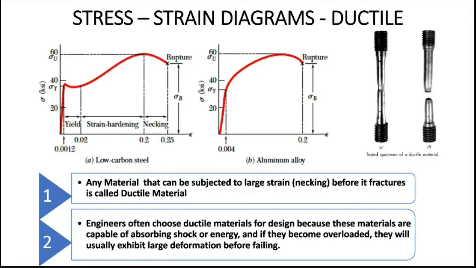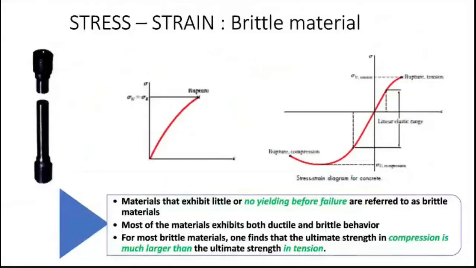So next slide, I will show you how a brittle material will be. You can see here, when it breaks, it is flat. It doesn't have any neck formation. It is flat. So this material will be a brittle material. If I refer to my stress strain curve, you can see the curve will be like this. It goes straight and suddenly it breaks.